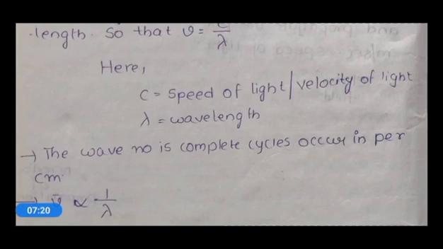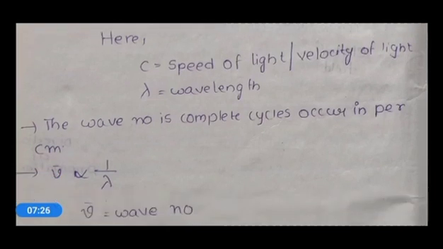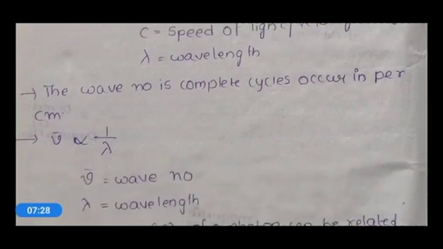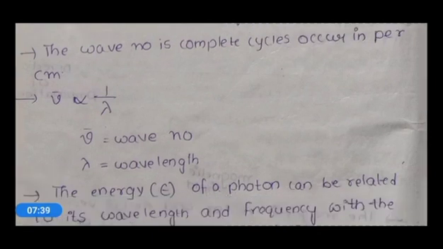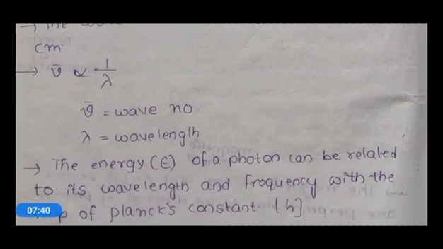It is inversely proportional to wavelength, that is 1 by lambda, and wave number is denoted with V dash.